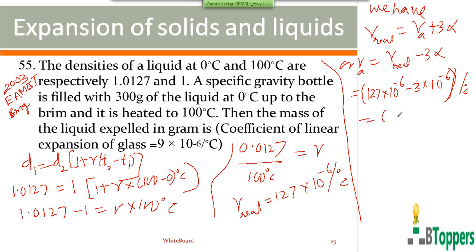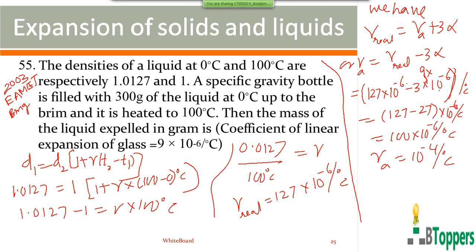So you can take alpha is 9 into 10 power minus 6. So you have to write 3 alpha, 3 into 9 into 10 power minus 6. If you take 10 power minus 6 common, 3 nines are 27. So if you simplify this, you will get volume coefficient of apparent expansion of the liquid as 10 power minus 4 per degree centigrade.